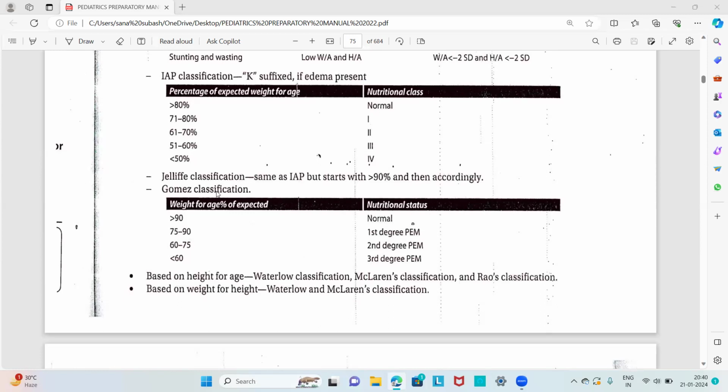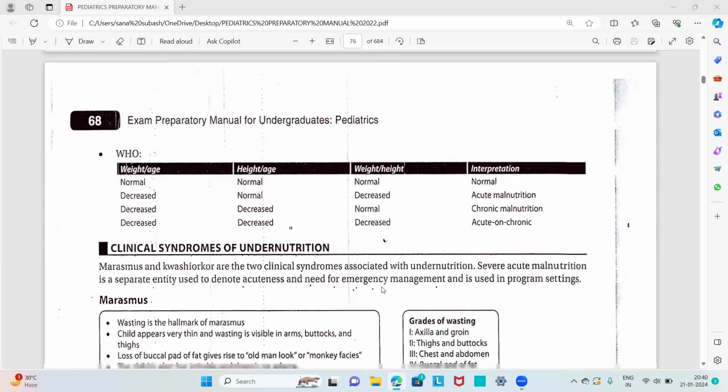Then we have the IAP classification, that is weight for age, percentage of expected greater than 90, the nutritional status is normal, 75 to 90 is first degree protein energy malnutrition, 60 to 75 is second degree protein energy malnutrition, and less than 60 is third degree protein energy malnutrition. And based on the height for age, we have the Waterloo classification, McLaren's classification, and Rao's classification. And based on the weight for height, we have the Waterloo and McLaren's classification.